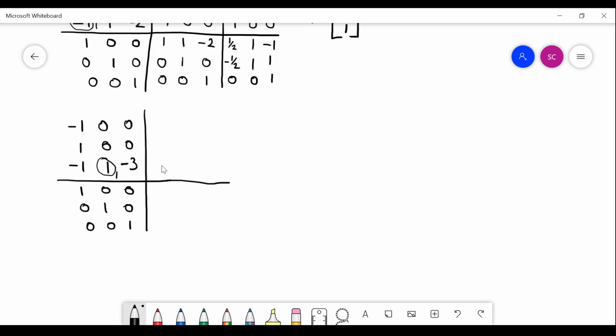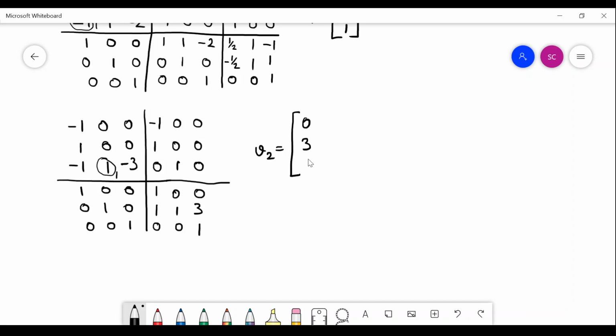You can see that at the very first step you will get the 0 column in the top. So what do I get as my v2? I get my v2 as 0 3 1.